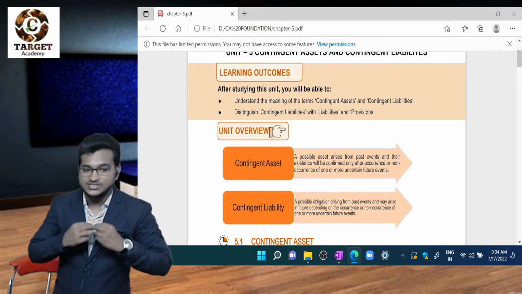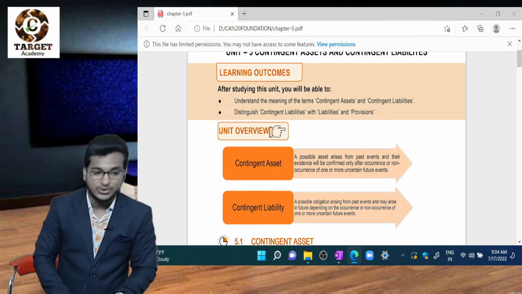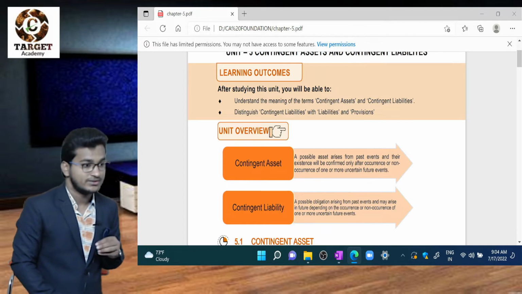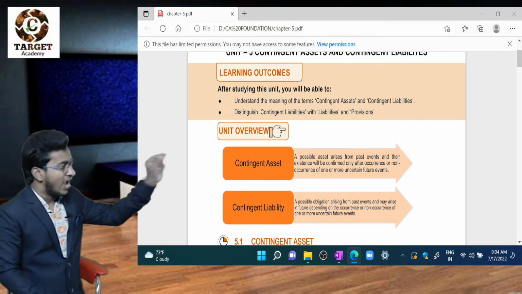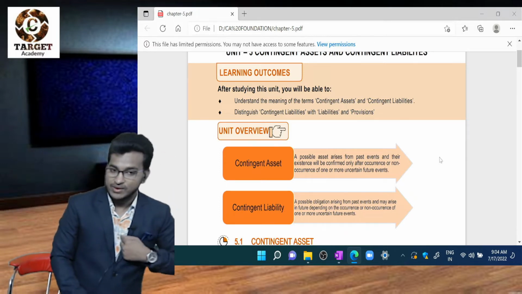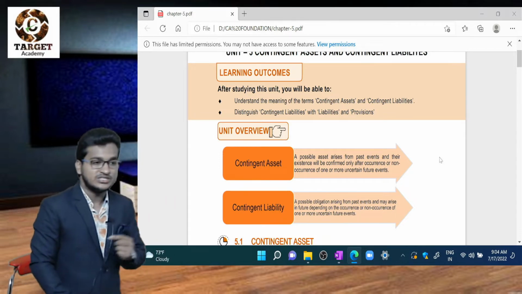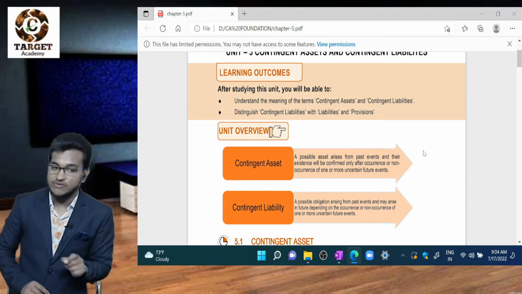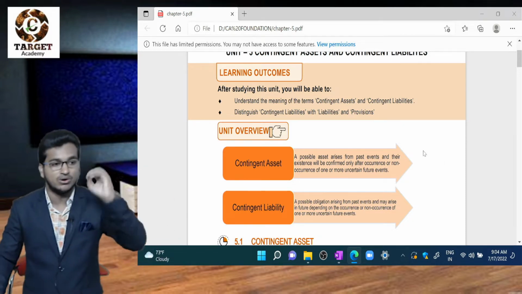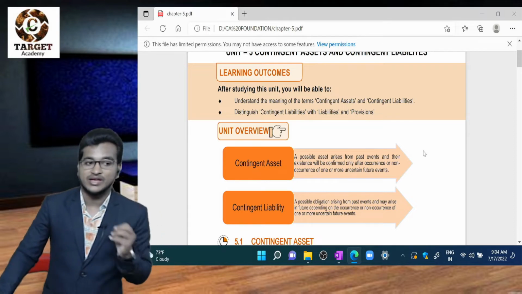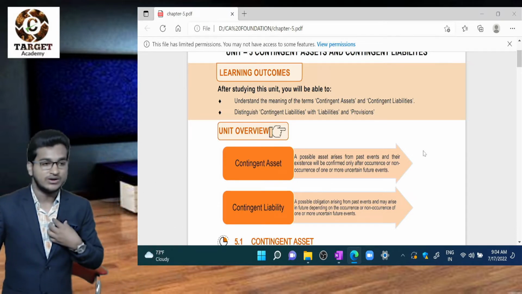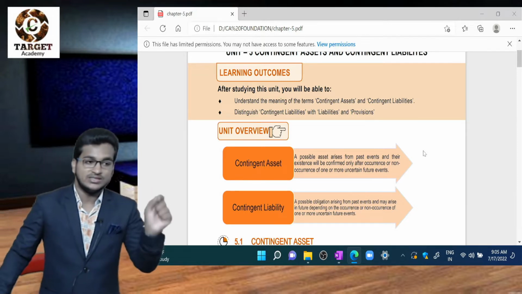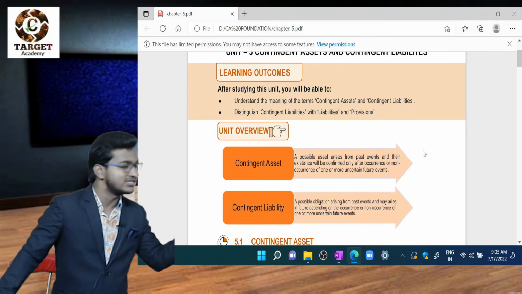That is not an asset as of now, because as on today I don't know whether I will receive or not. But if I win the case, I will receive 70,000. If I lose the case, I won't receive any kind of amount from the supplier. If the chances of receiving 70,000 are more, then that 70,000 is my contingent asset. Even though the word asset is there, we can't write that contingent asset in our balance sheet.